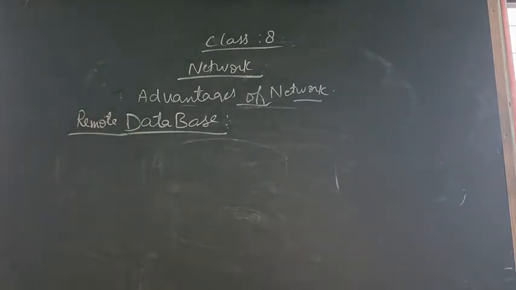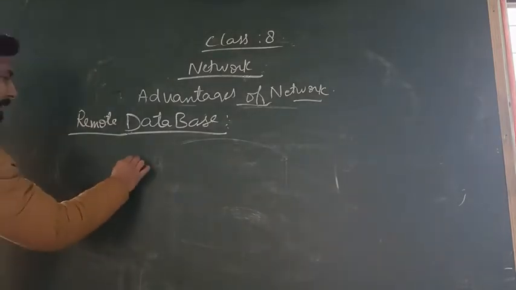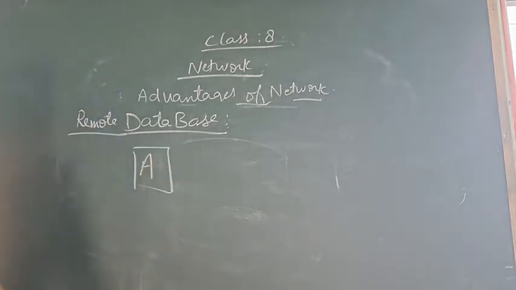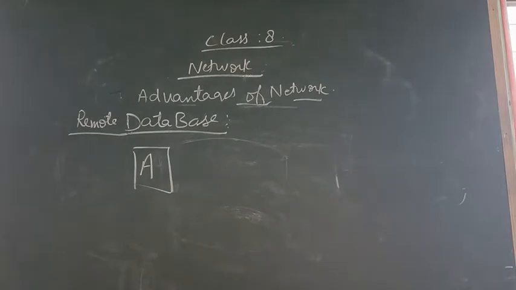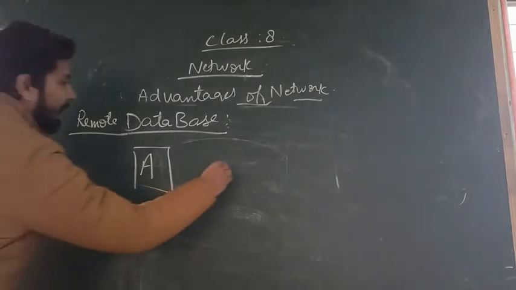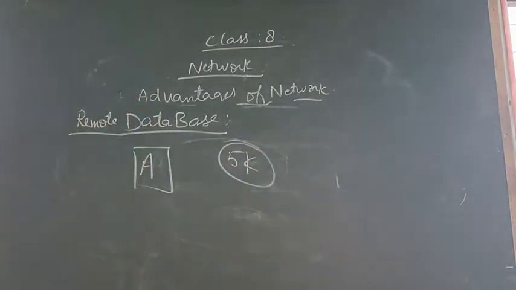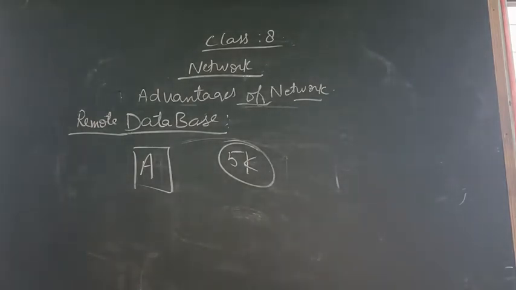I had already taken one example of the bank and the ATM. Suppose there is a person A. He wants some money that is stored in his bank. Approximately, suppose he wants 5,000 rupees. Now, listen to that example very carefully. Now he has two ways to take the money from the bank.